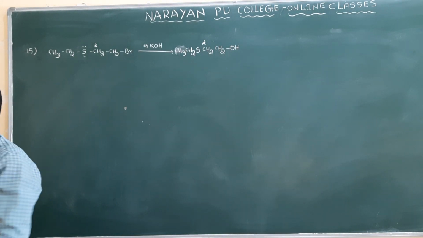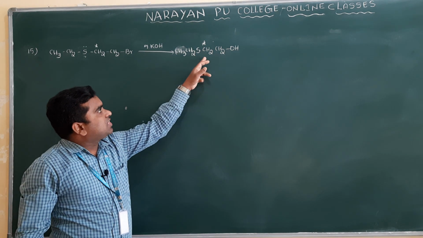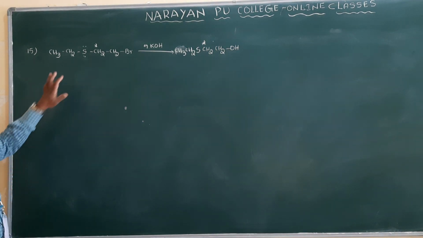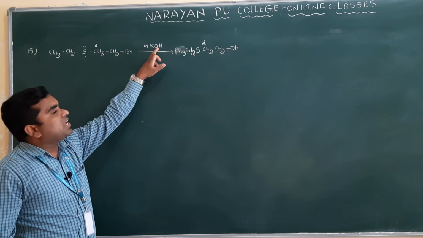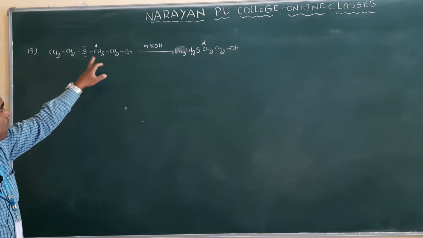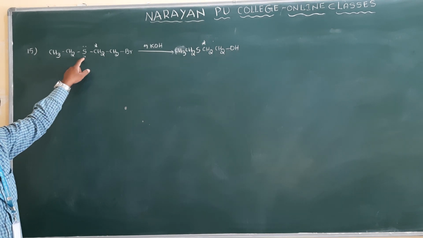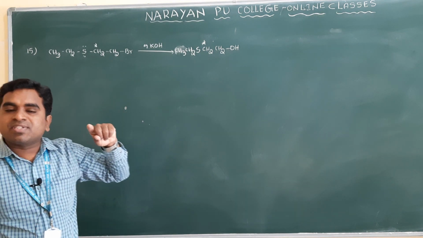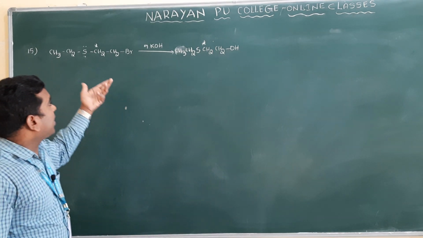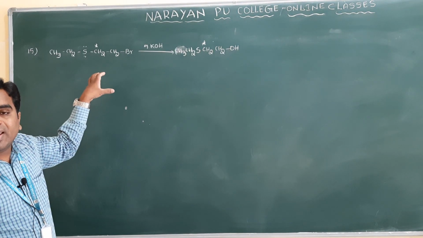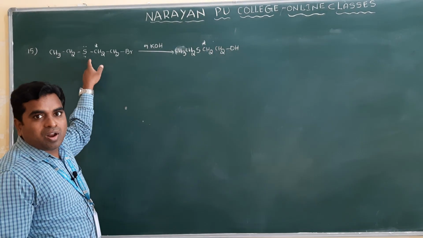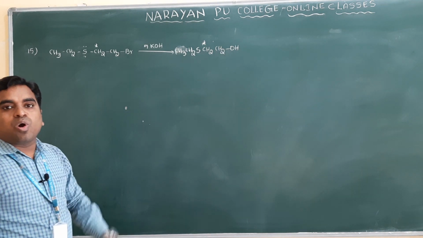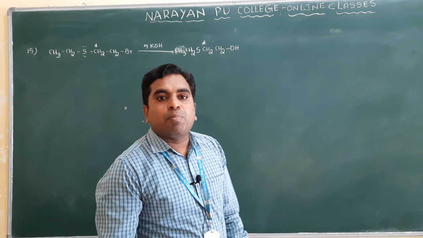Clear? But you will not get only this product here. Along with this product, another product you will also get. So what is that product? If you see this compound, we have used a nucleophile. But in the molecule also there is one nucleophile. What is it? Sulfur. Sulfur has a lone pair of electrons, which means it acts as a nucleophile. The molecule internally already has one nucleophile, which we call the internal nucleophile. So this nucleophile is also involved in the reaction, which we call NGP, neighboring group participation.